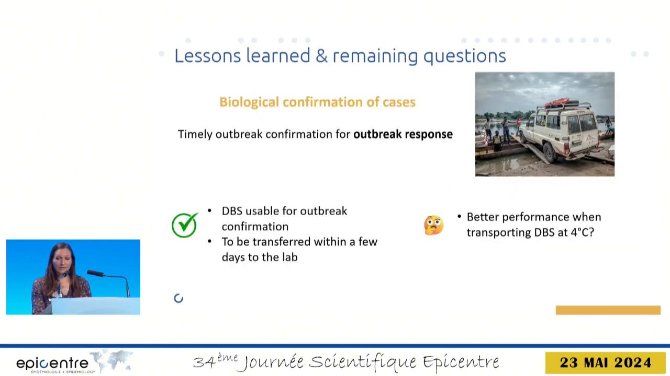So in summary, we can say that for the timely and efficient confirmation of outbreaks, DBS samples can be used if they can be shipped to the laboratory within a few days. Unfortunately, this means that DBS is not the solution to all of our problems. However, we will evaluate whether the performance of DBS can be improved when shipping the samples at 4 degrees.